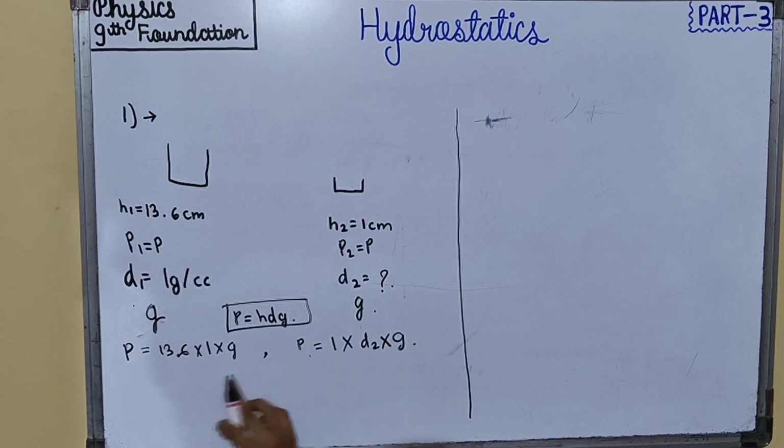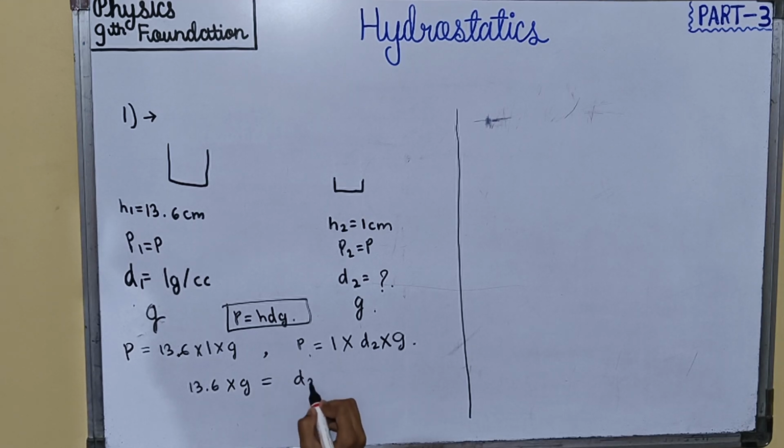As the pressures are same, we can equate both the values. 13.6 into g equals d2 into g. This g and g will get cancelled. d2 will be equal to 13.6.